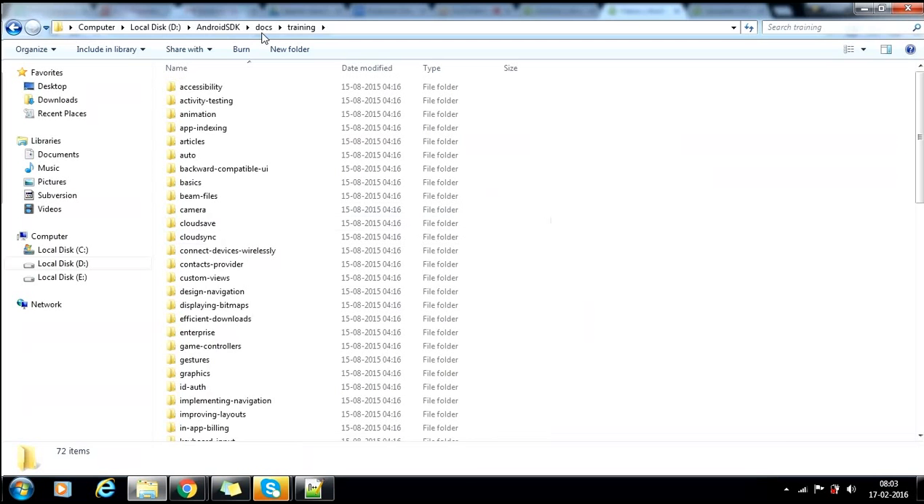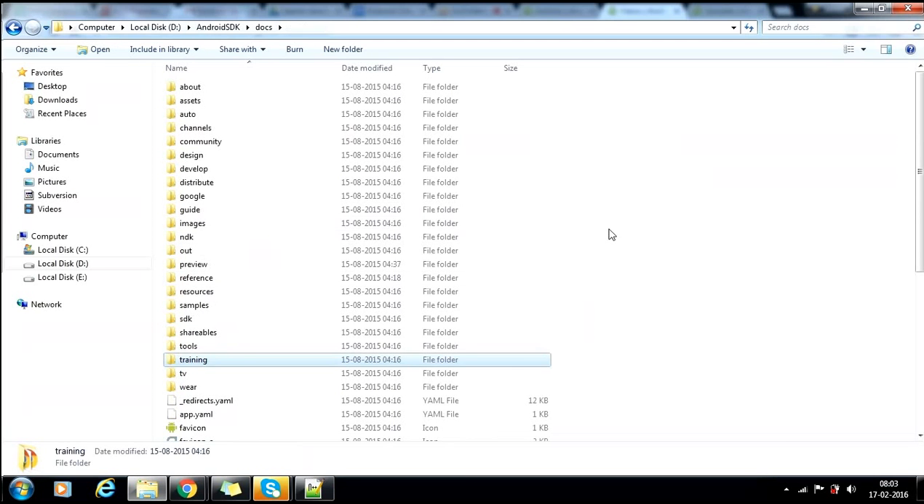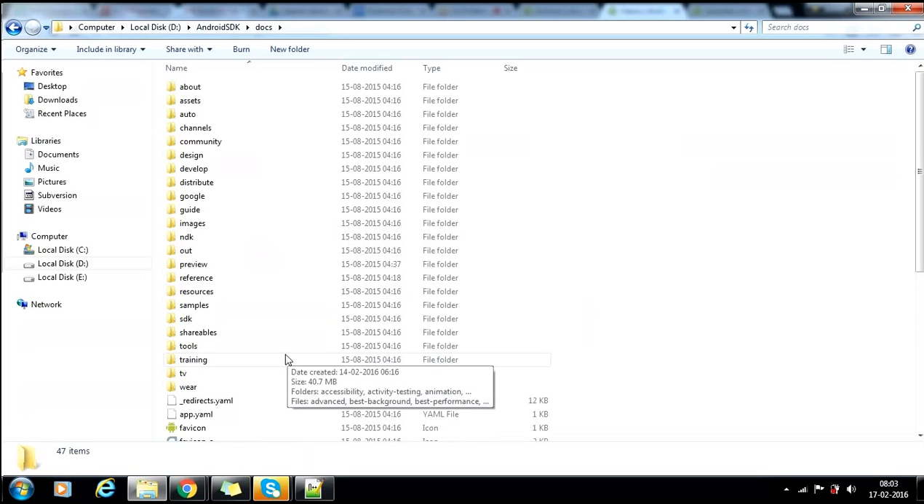This is all about docs. You got my point, right? Every documentation related to this will be present here. Once today you import that samples project into your folder, check it once. What happens?